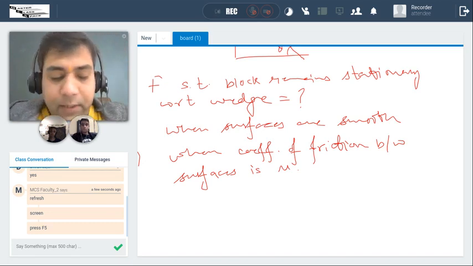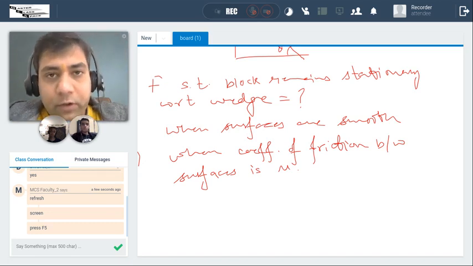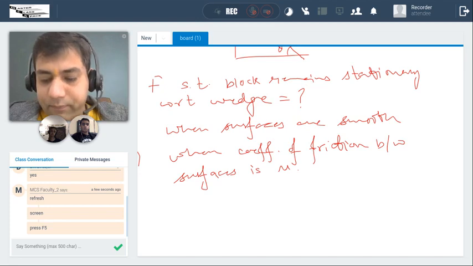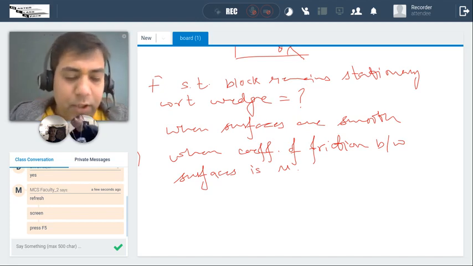See, when the block is not moving, and you have been given the coefficient of friction, it is very much understood this is static friction, coefficient of static friction. Okay, how to do it?